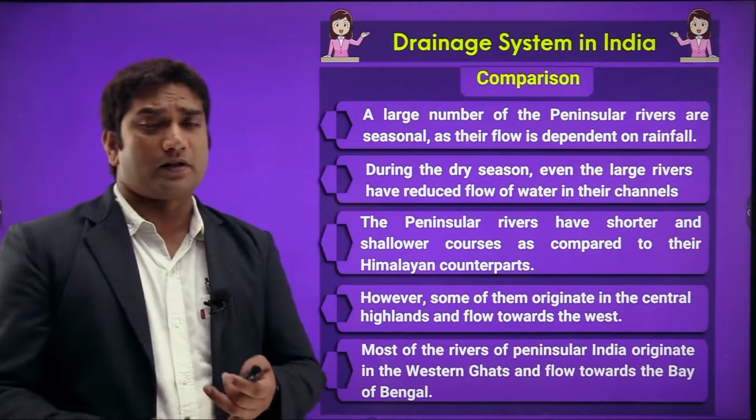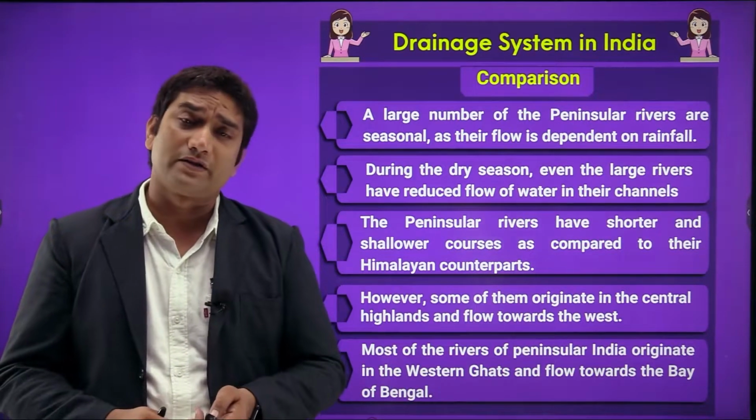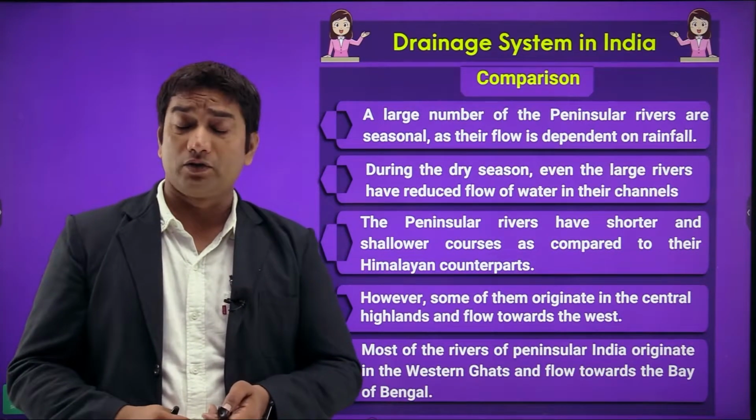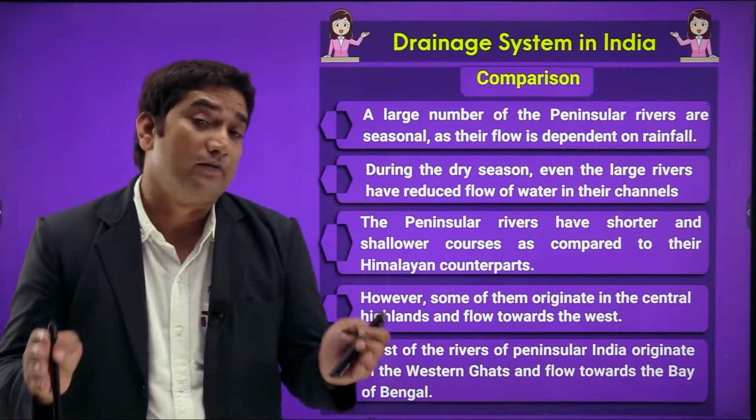So Himalayan rivers do more erosional activities, as well as make more gorges, or we can say deep valleys. But peninsular rivers do not make deep valleys, but we can say they make wide valleys, right?